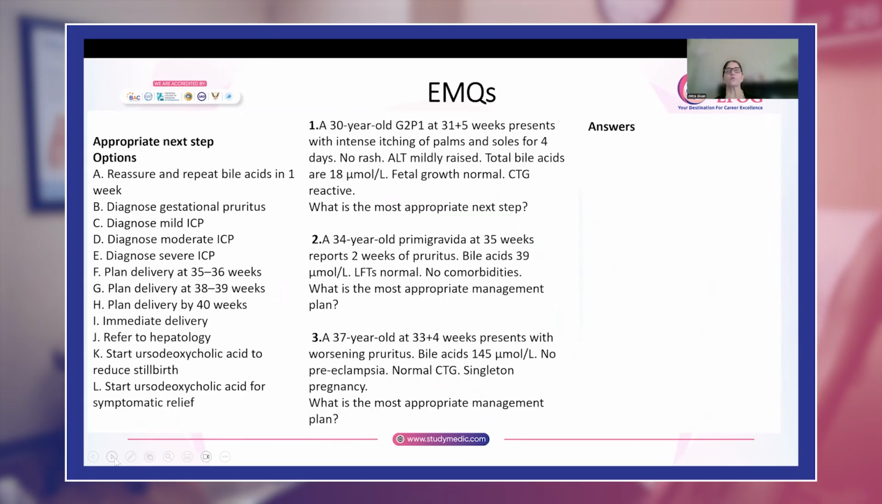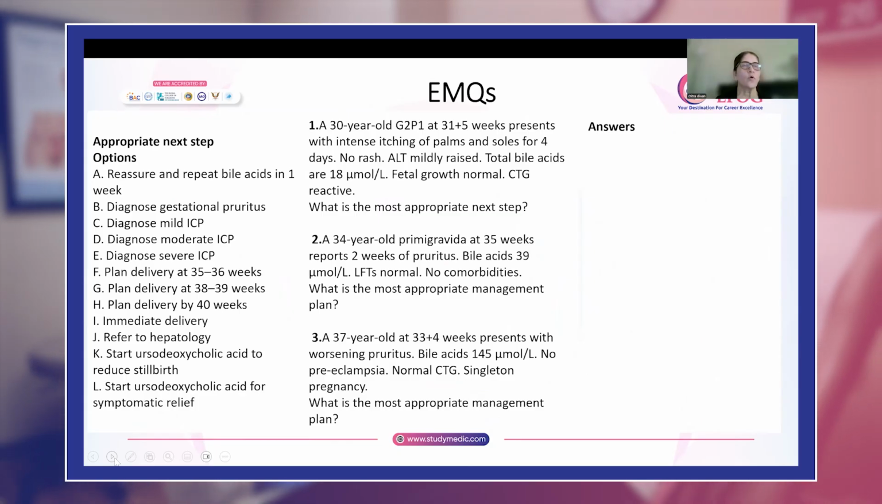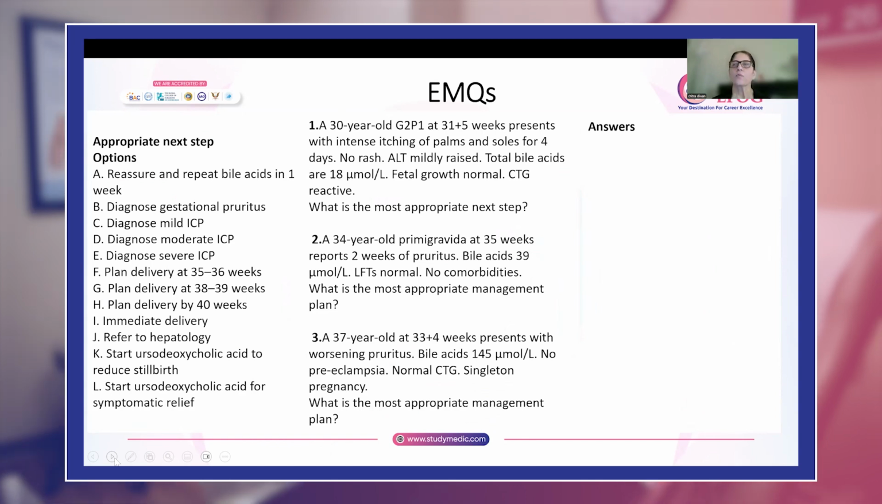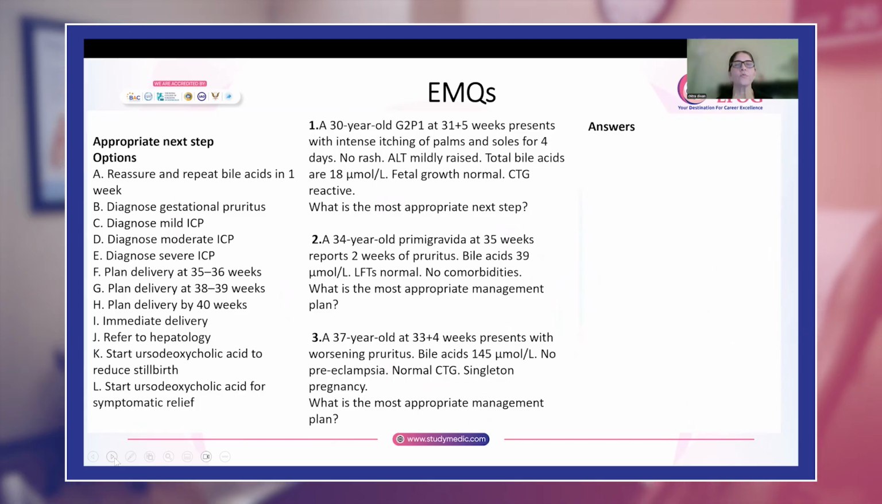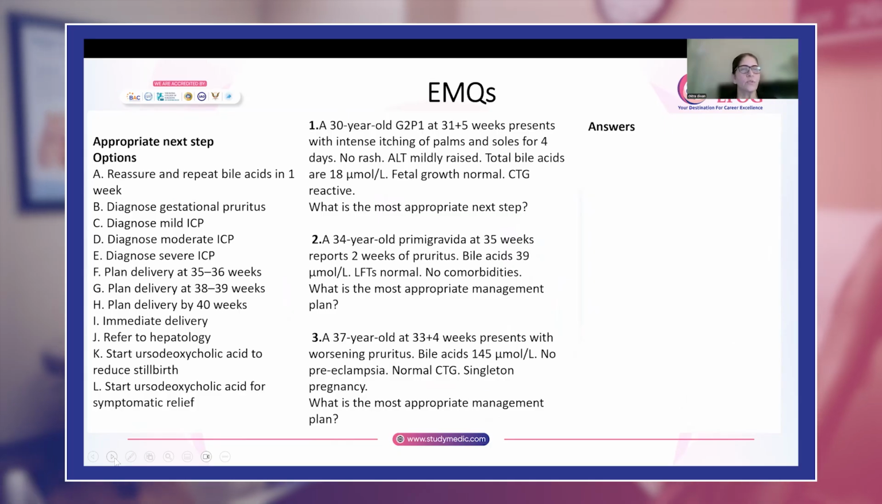Now let us see a few EMQs. So in EMQs, what they will do is they give you a lot of options over here. And also they will give you a lead-in statement. They will ask you to choose the appropriate next step for the given scenario. So these are all the options here.